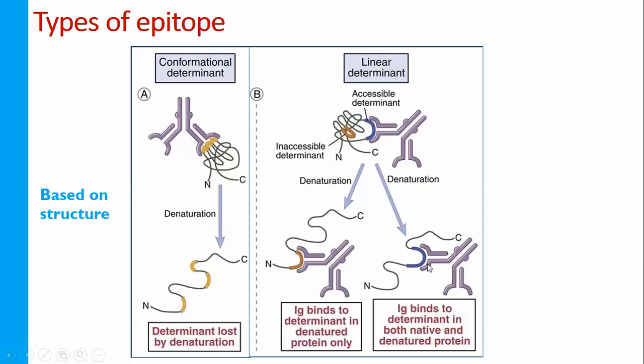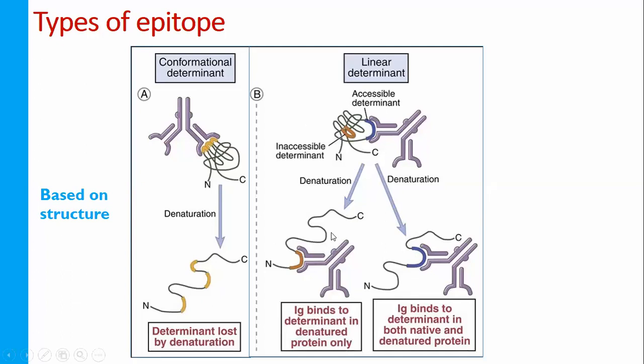But in another case, if a hidden epitope is present, because sometimes protein molecules are embedded inside another protein molecule. One protein molecule is inside and covered by another. If the first protein molecule, inside the second, has an epitope, like the yellow one, it may come to the outside because of denaturation.